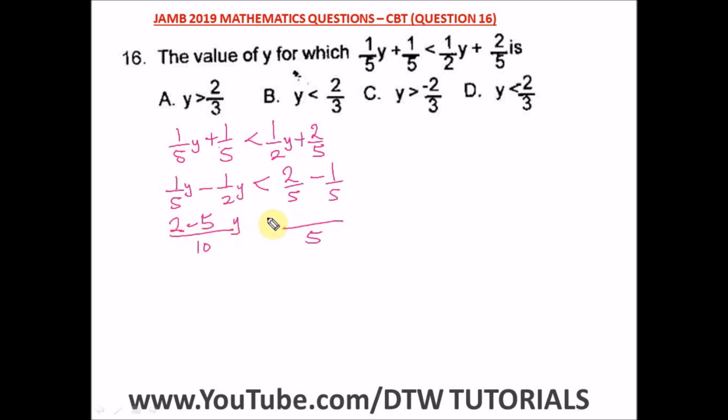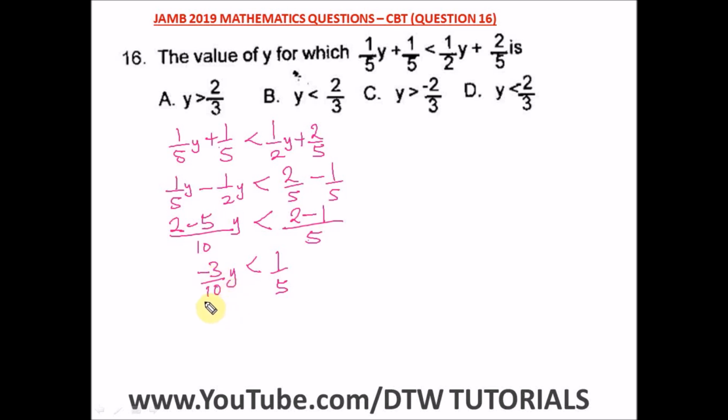So we still have a less than sign here. 5 in 5, 1 times 2 will give us a 2, minus 5 in 5, 1 times 1 will give us a 1. So here what are we left with? A 2 minus 5 will give us a minus 3 over 10y, less than 2 minus 1 will give us a 1 over 5. So from here to get y, we have to divide both sides by minus 3 over 10.